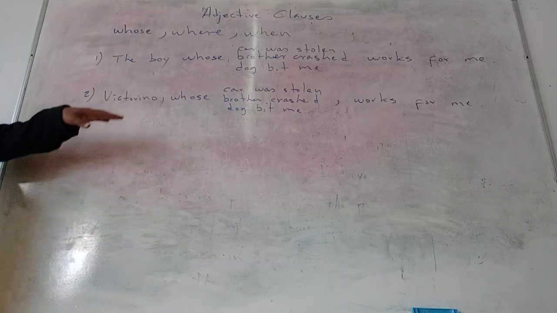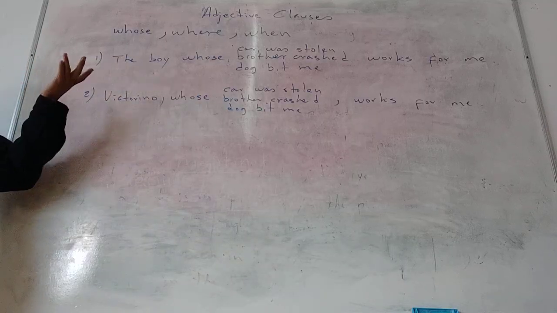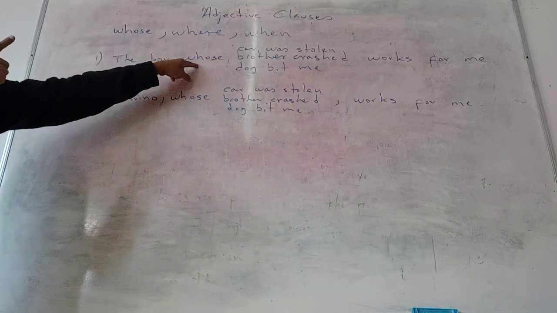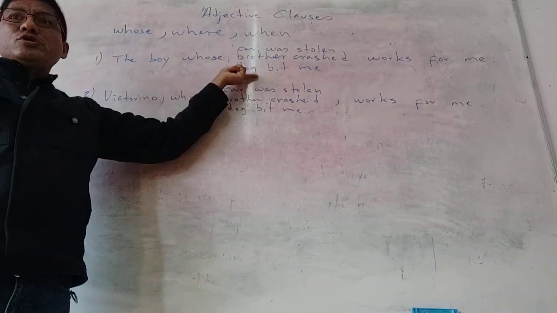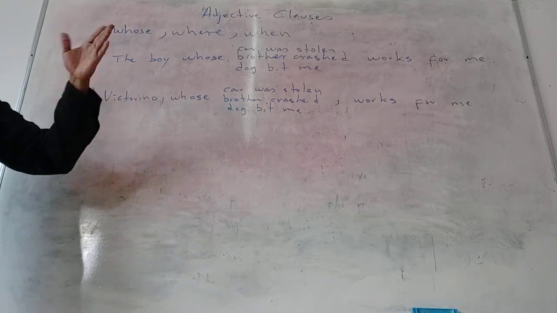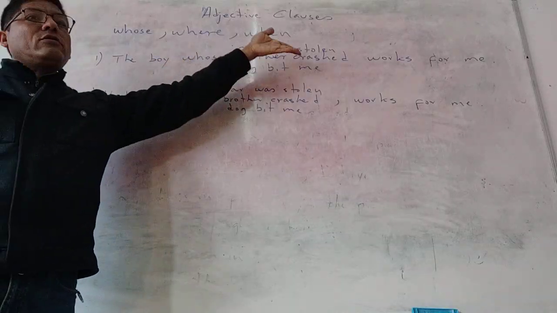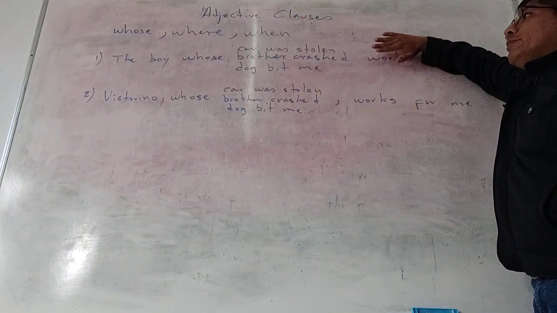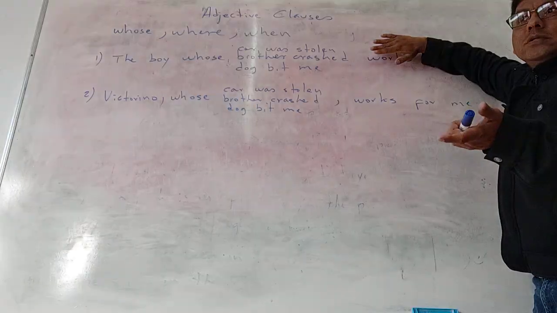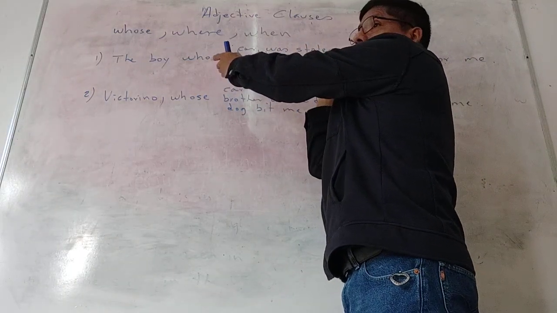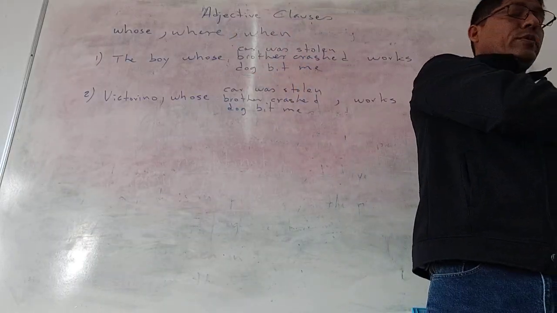You're okay, right? So, here it says the boy. Which boy? Any boy. So, we don't know. That's why the information is not between commas. But I want you to pay attention to whose. After whose, we mention a possession of the first person. That can be an animal, a person, or a thing. And the translation is, el muchacho cuyo carro fue robado, o que su carro fue robado, trabaja para mí. If I only say, the boy whose car was stolen, the boy whose car was stolen what? That sentence is incomplete. I have to complete it with something. This is just extra information, okay? My sentence has to be completed.